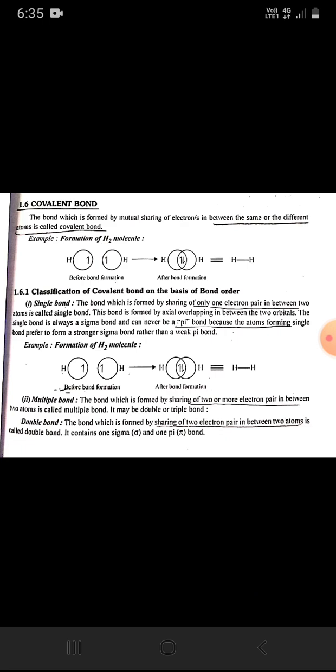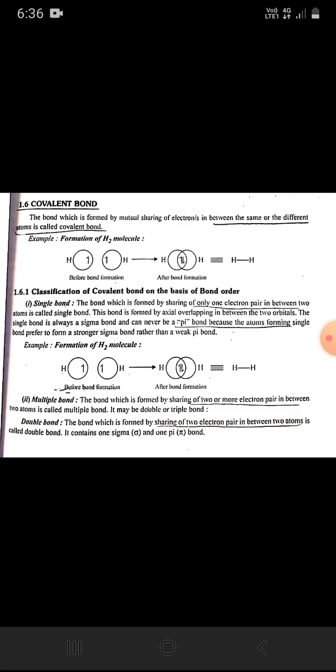First one, single bond. The bond which is formed by sharing of only one electron pair between two atoms is called a single bond. It is formed by axial overlapping between two orbitals. The single bond is always a sigma bond and can never be a pi bond, because the atoms forming a single bond prefer to form a stronger sigma bond rather than a weak pi bond. Example: formation of H2 molecule.